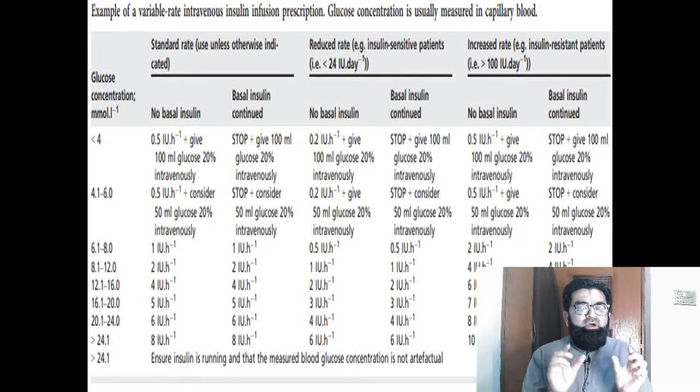In patients with short duration surgery, basal insulin will be continued. But if patients are to be kept NPO for 4 or 5 days, a longer NPO, then basal insulin should also be stopped, and the patient needs blood sugar control according to this variable rate intravenous insulin infusion.